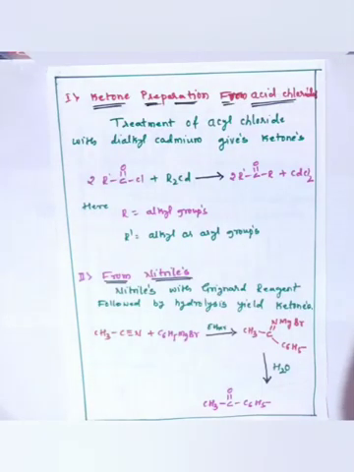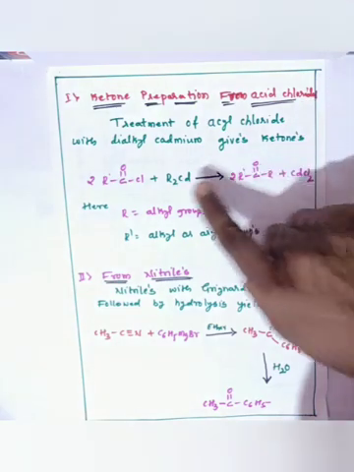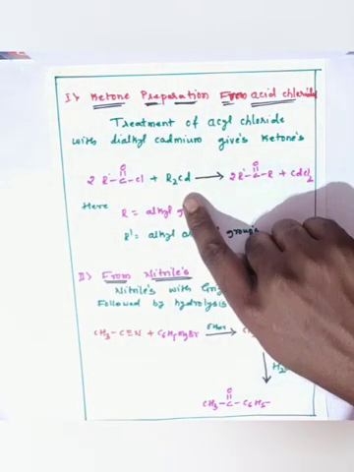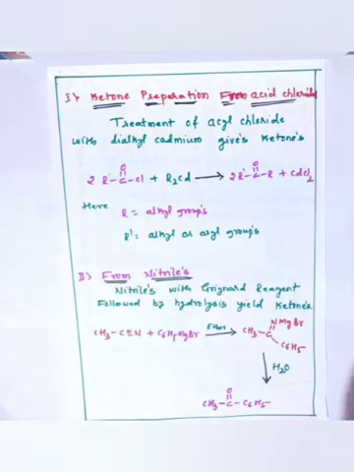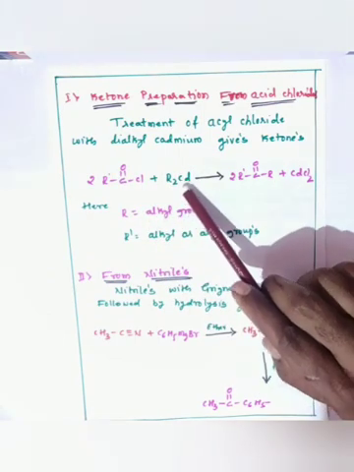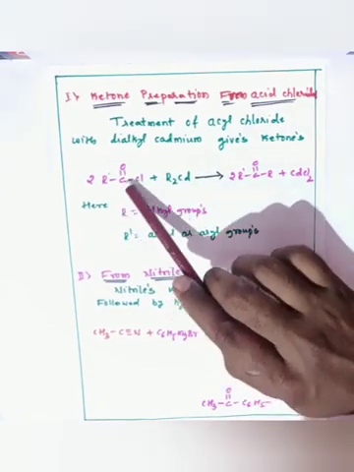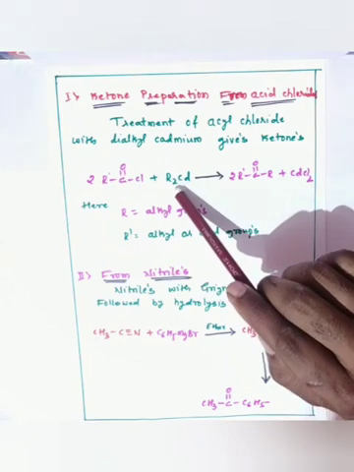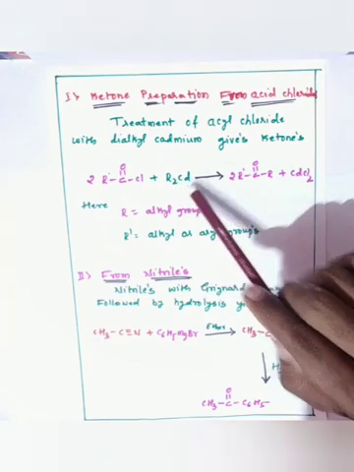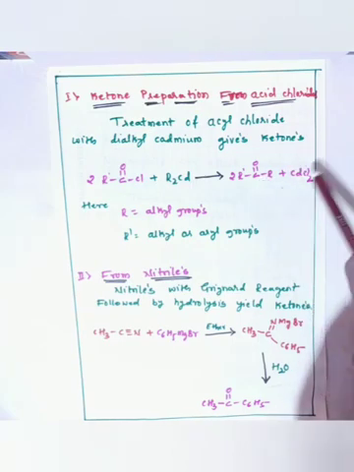Next is the preparation of ketone from acid chlorides. So here acid chloride, after reacting with dialkyl cadmium, gives the corresponding ketones. That means acid chlorides after reacting with dialkyl cadmium, I have taken here the general reaction, give the corresponding ketones with the elimination of byproduct cadmium chloride.